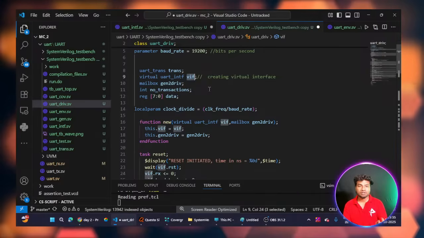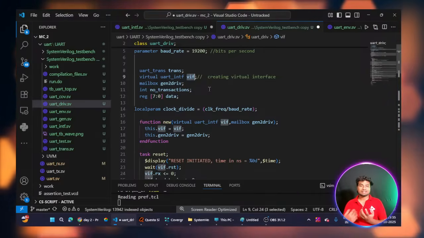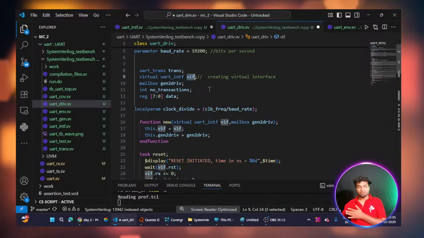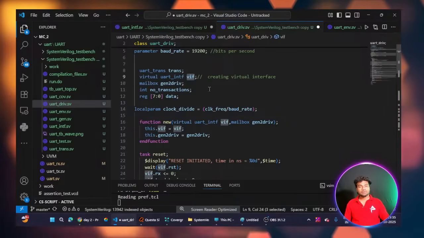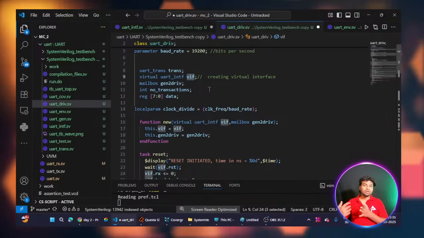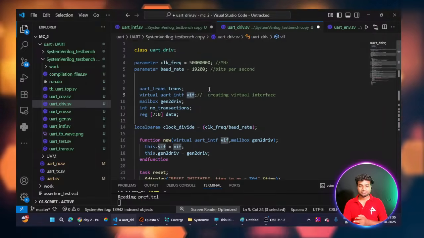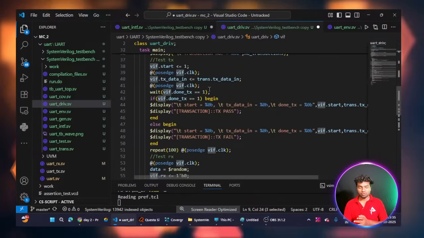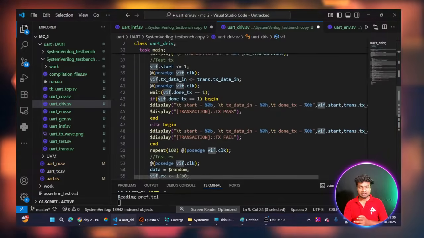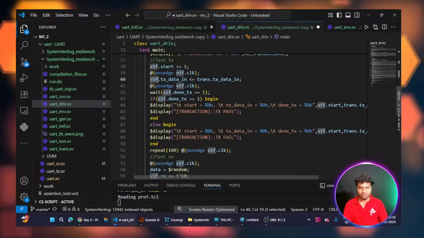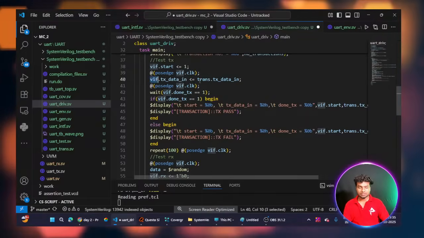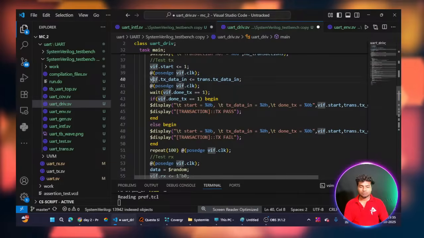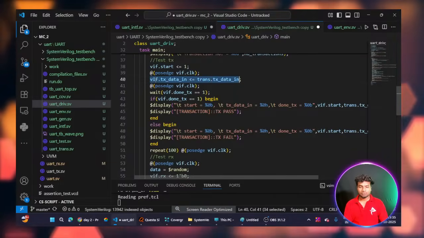By using the virtual interface I can easily assign the DUT outputs to the test bench inputs, and the test bench outputs to the design code inputs.